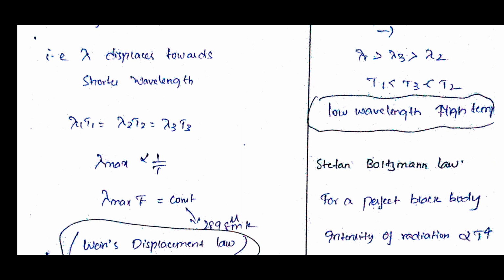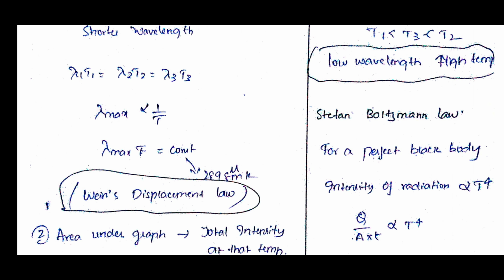Lambda max T is equal to a constant, and this constant value is 2898 micrometer Kelvin. This is called Wien's constant, and this law we call Wien's displacement law. As we said, the lambda value displaces as temperature increases, so that's why it is called the displacement law, and it was given by Wien, so we call it Wien's displacement law. And 2898 micrometer Kelvin is nothing but Wien's constant. Okay, that is what we have seen from the graph.